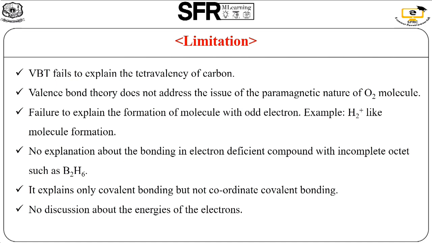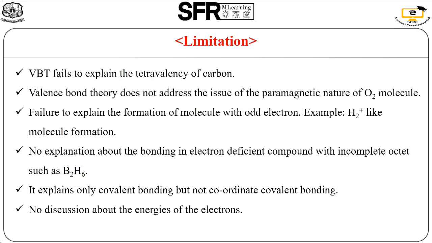For example, the paramagnetic nature of the oxygen molecule. The VB theory explains the oxygen molecule as containing a double bond. That's all. But it cannot explain the magnetic nature, whether it is paramagnetic or diamagnetic. Then this theory fails to explain the formation of molecules with odd electrons. For example, H2 plus or ionic molecules. We cannot predict the odd number of electrons which is present in the molecule.